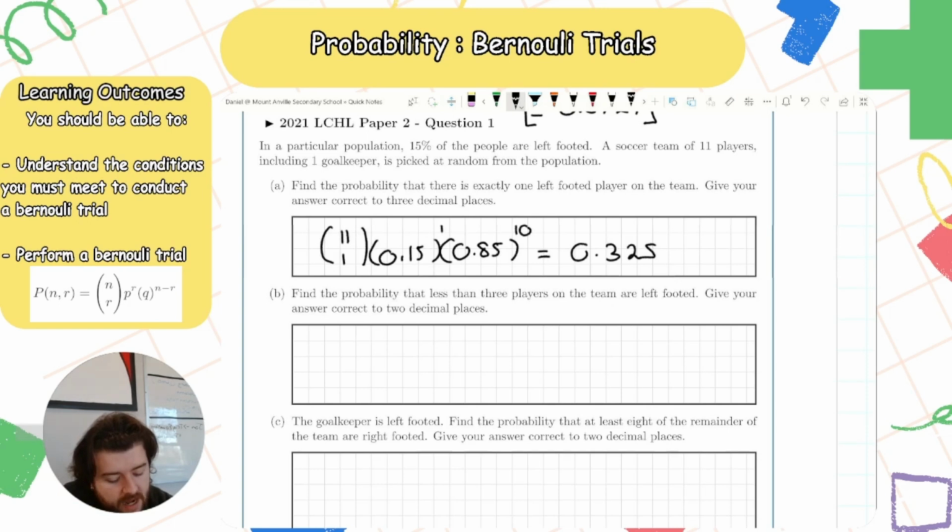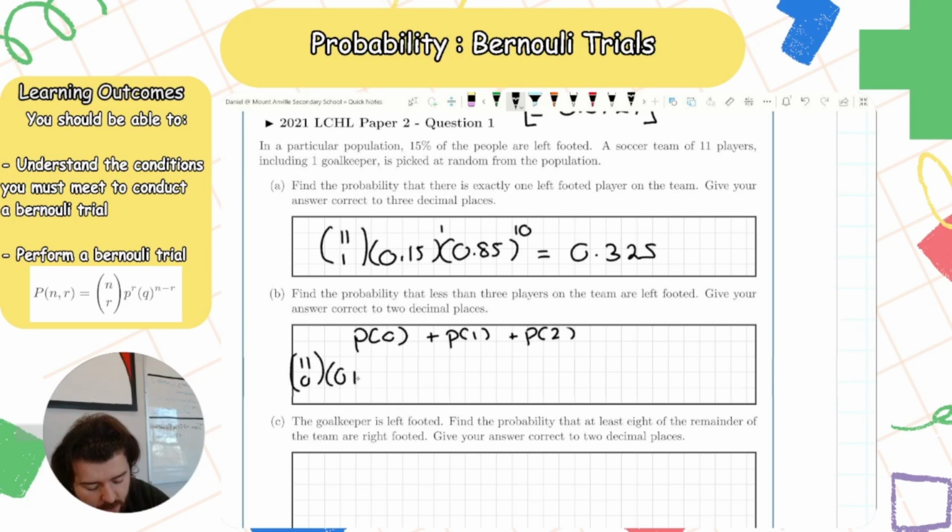Find the probability that less than 3 players on the team are left-footed. So we want the probability that no one on the team is left-footed, plus the probability 1 person is left-footed, plus the probability that 2 people are left-footed. So 11 choose 0 times 0.15 to the power of 0 times 0.85 to the power of 11.